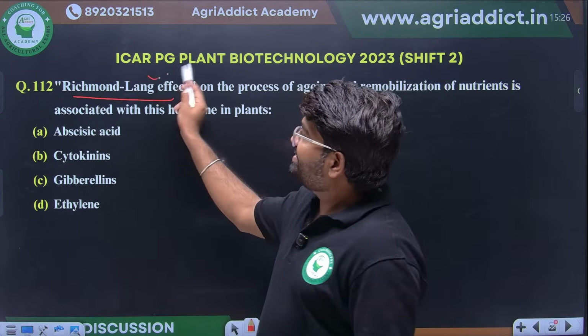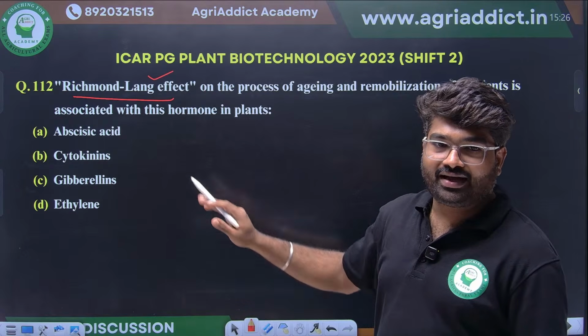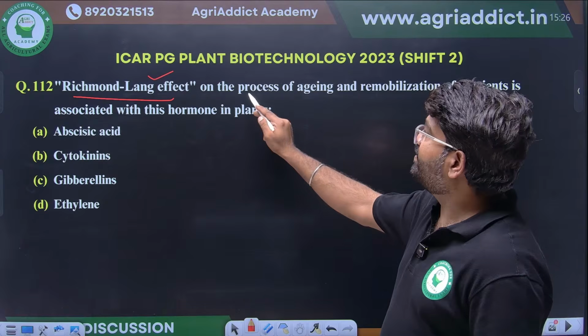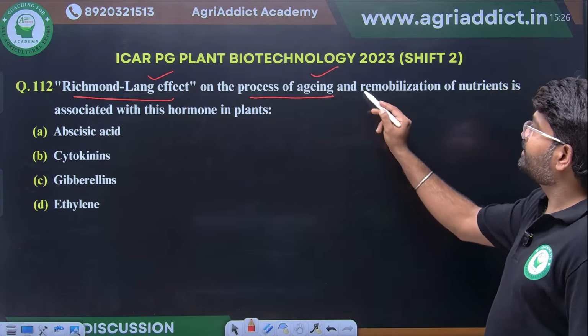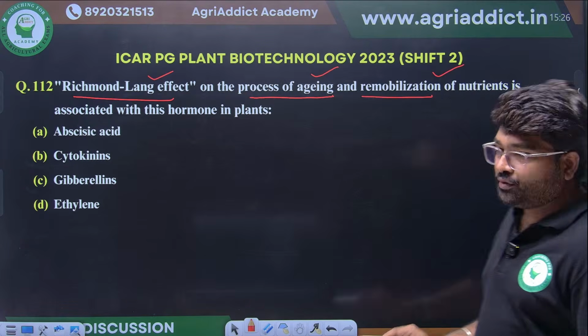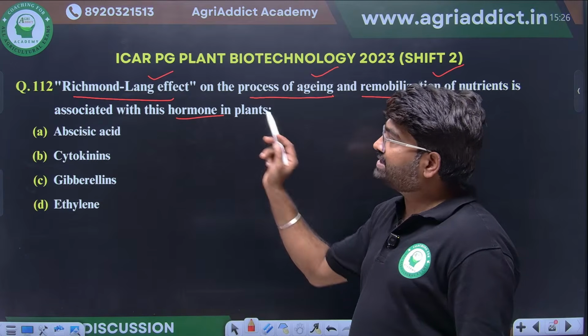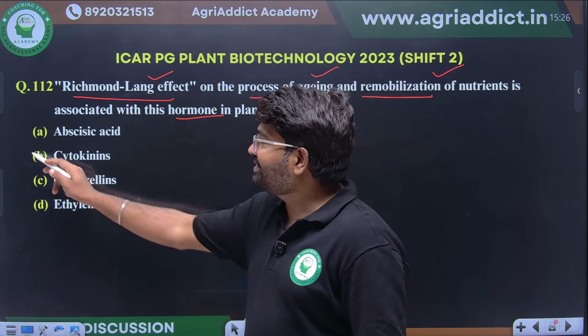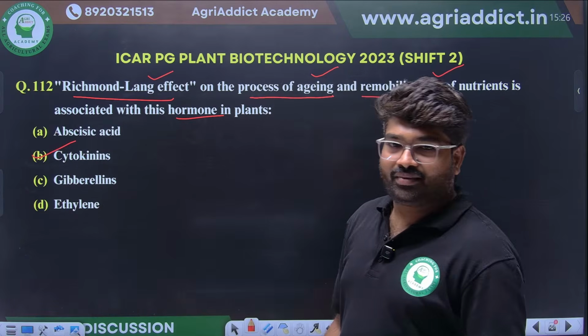Rickman-Lang effect. This you guys have to answer. I have clearly told this in our lecture itself. Rickman-Lang effect on the process of aging and remobilization of nutrients is associated with which plant hormone? Yes, very good. Cytokinin. Okay, cytokinin is the Rickman-Lang effect.